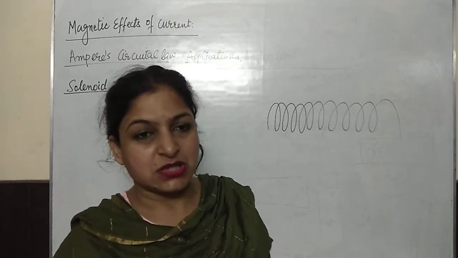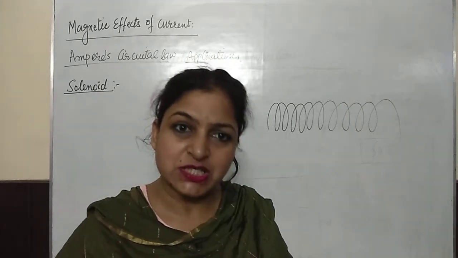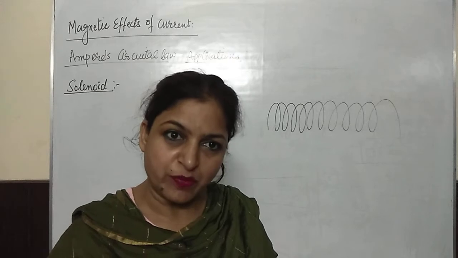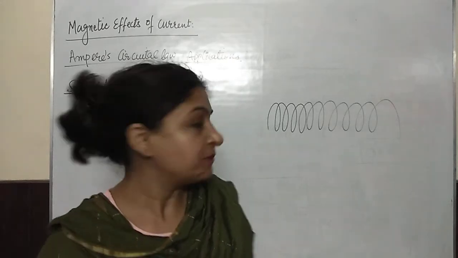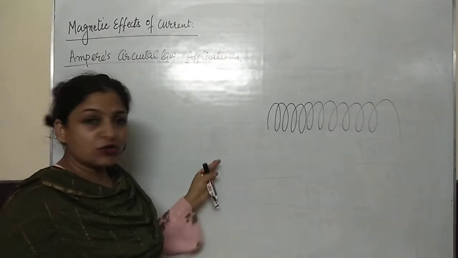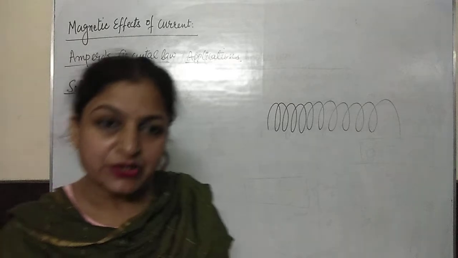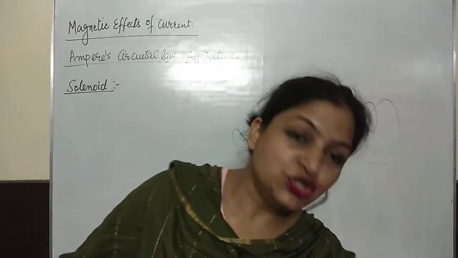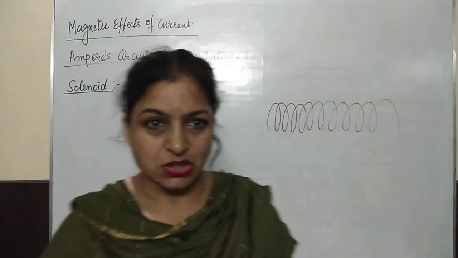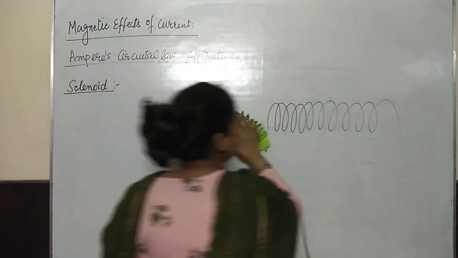This solenoid is used to produce high magnetic fields. In televisions, in many circuits, you might have seen solenoids which are used to produce high magnetic fields. Now we are going to find out the magnetic field due to this solenoid using Ampere's circuital law. So let us draw it properly.